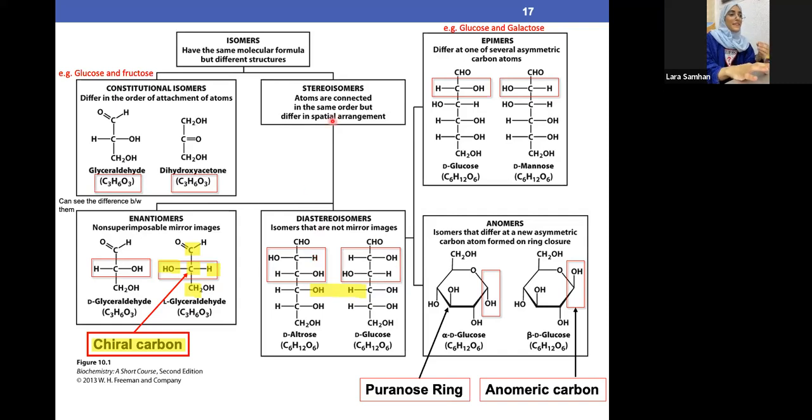As long as you know what a stereoisomer is and what an enantiomer is, this is the most important thing. Okay? Excellent. Any other questions?